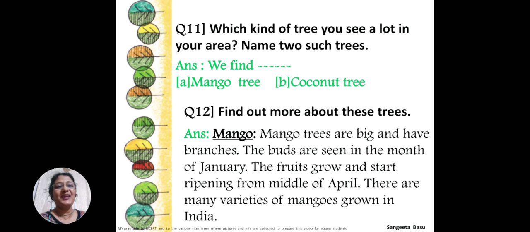The fruits grow and start ripening from the middle of April. There are many varieties of mangoes grown in India, and mango is the king of fruits, the national fruit of our country, and so I prefer taking this. You can also write about the national tree of India. Yes, the banyan tree.